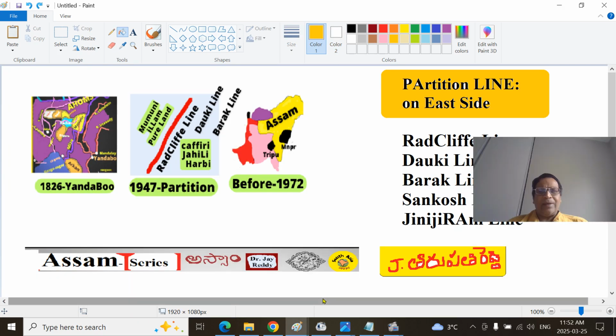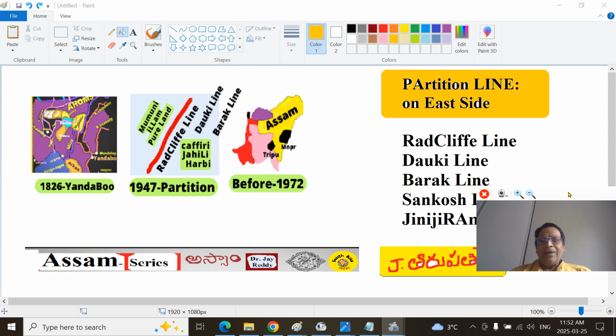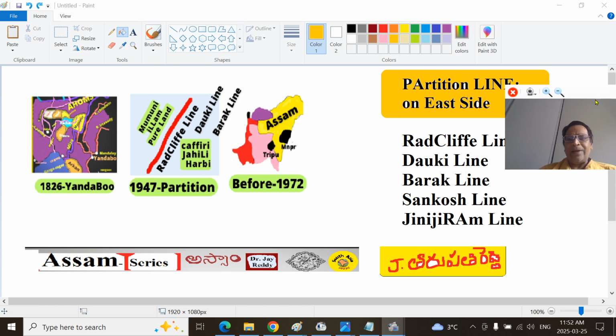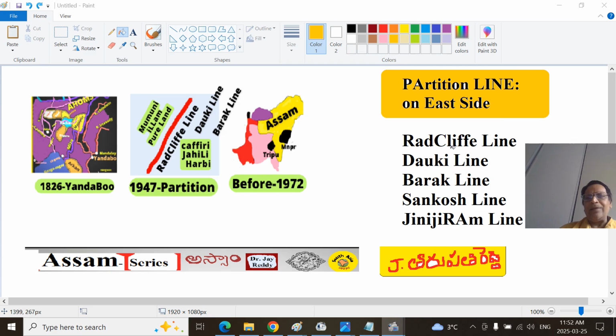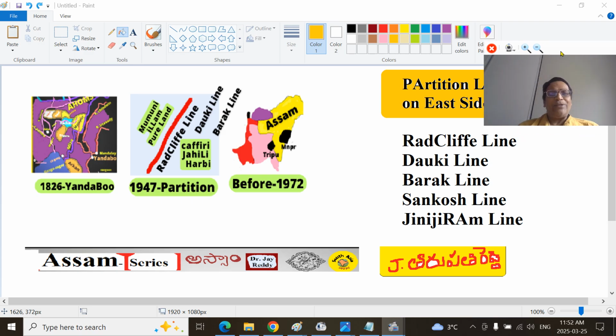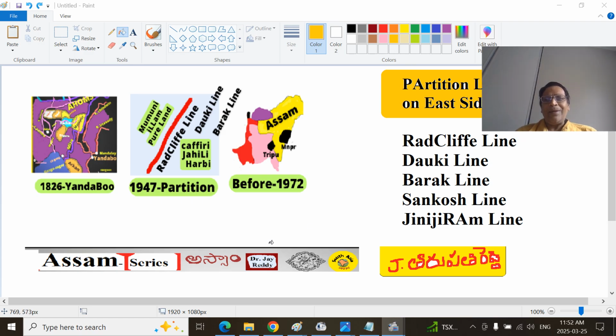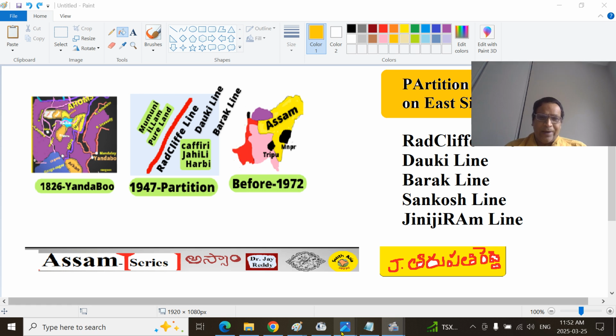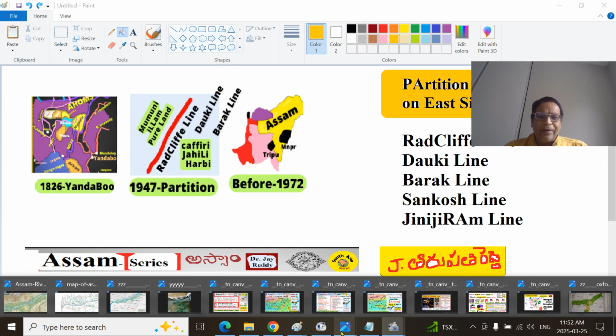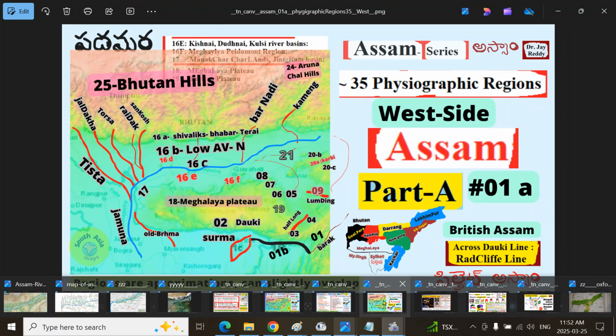For example, if anybody talks about the partition line on the east side, we are not talking about the West Punjab side, Radcliffe line, but what is the Dauki line, Barak line, Sankosh line, Jinjiram line, and why it stopped only in that particular place. After this, you will get a broader, deeper inkling of this particular aspect by looking at the physiographic regions of Assam.